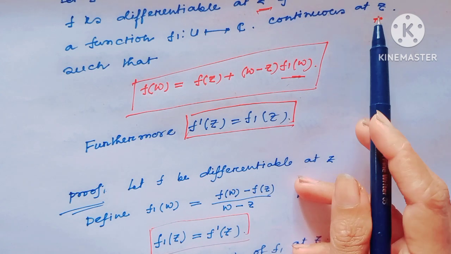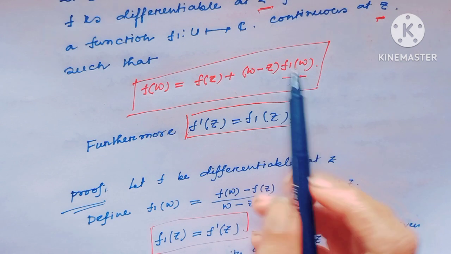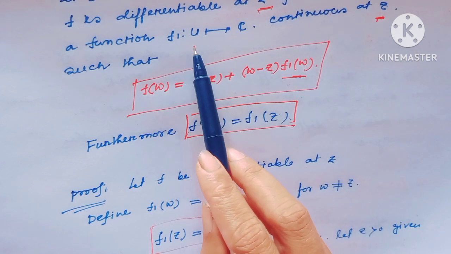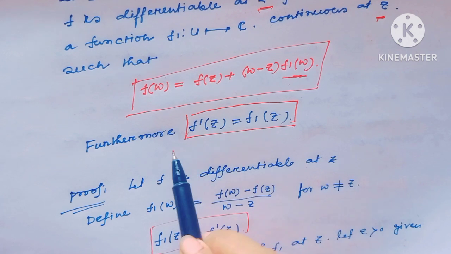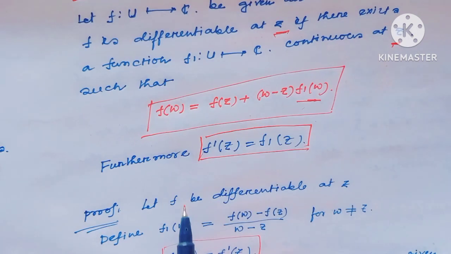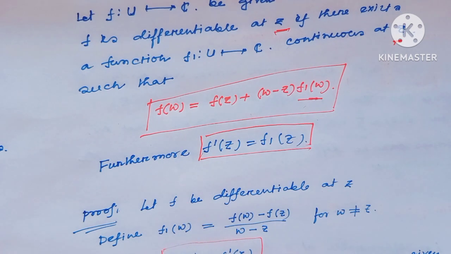If f is differentiable, then there exists such a function f1, this function f1 is continuous, and this f1 is actually the derivative of the function. Similar to the real line, this is just a review in the complex setting, because our actual concept is about the complex part.